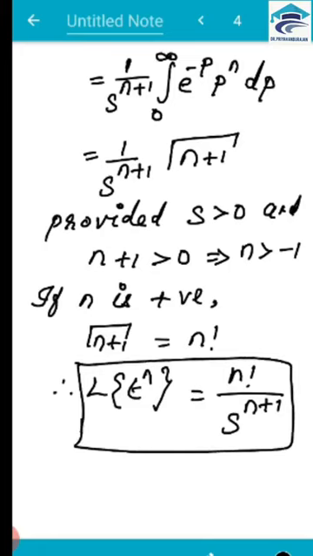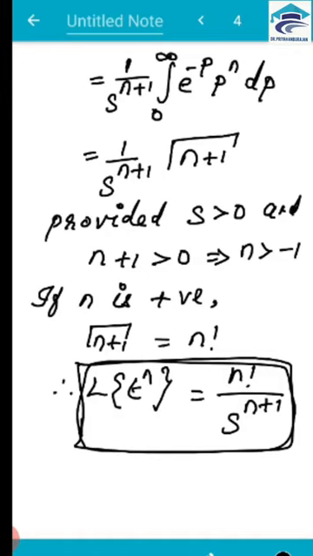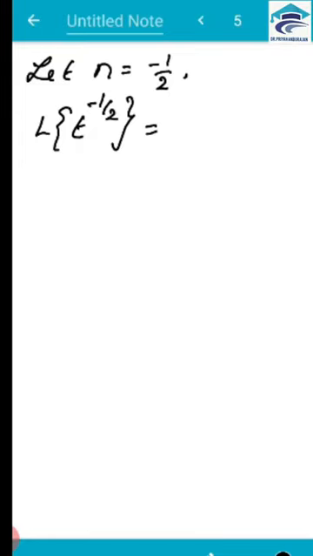Let n is equal to minus half. So in this condition, it will become L of t to the power minus 1 by 2. So if you apply this minus 1 by 2 in the formula, we will use this formula itself. L of t to the power n is equal to n factorial by s to the power n plus 1. So what is n factorial? N factorial is gamma of n plus 1. Let me use that.